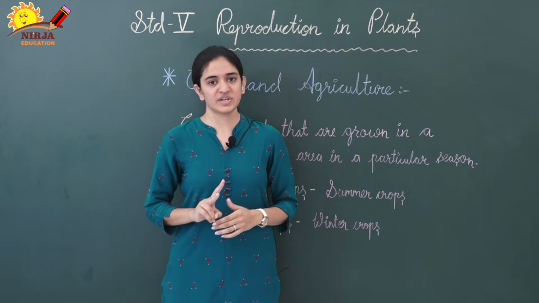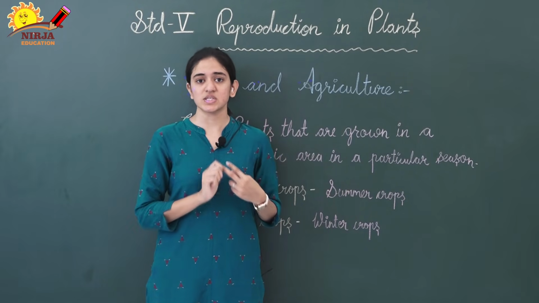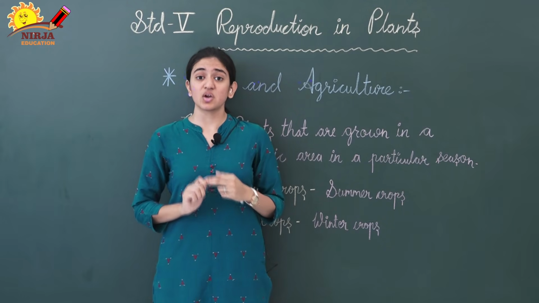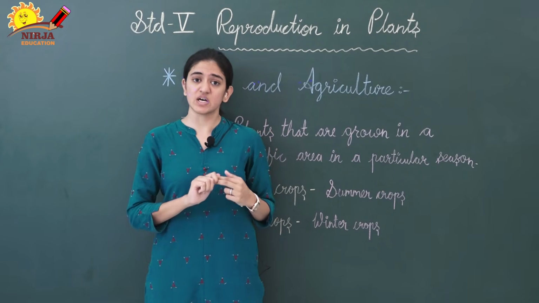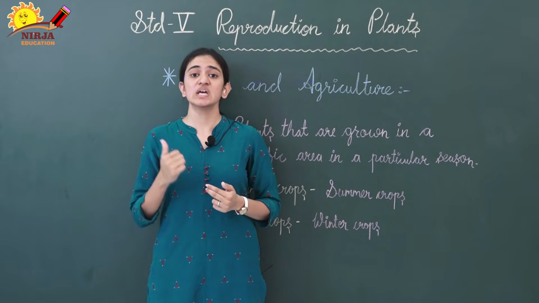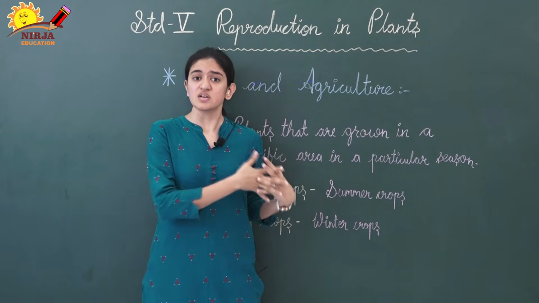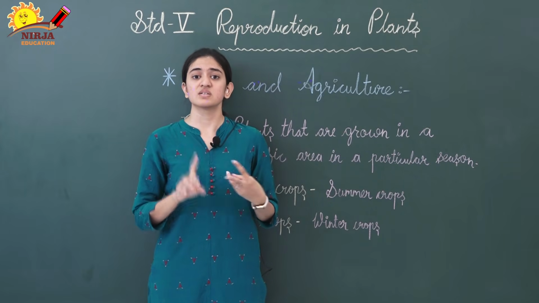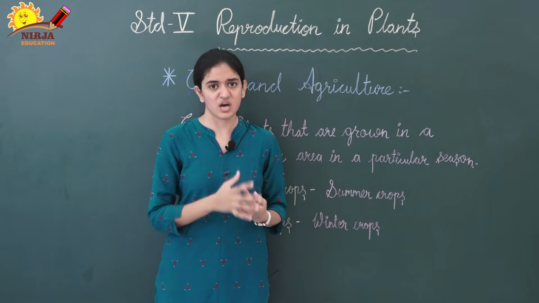There are two different types of crops. One is kharif crops and the other is rabi crops. Kharif crops are grown in the summer season and they are harvested in the winter time. Okay. So which are the kharif crops? Rice, maize, millet, jowar, these are all kharif crops.